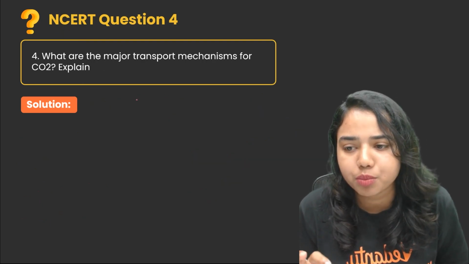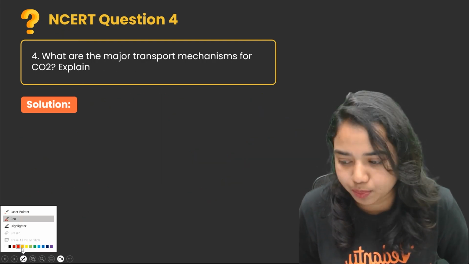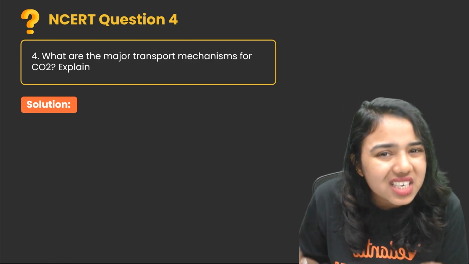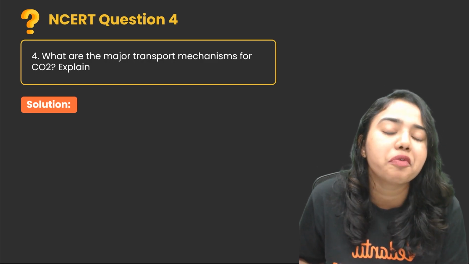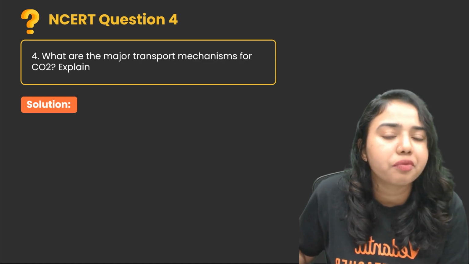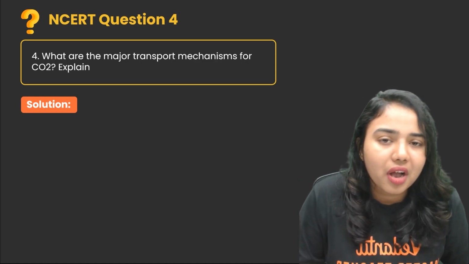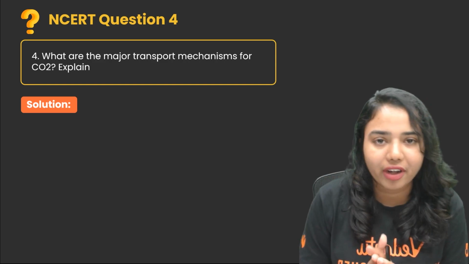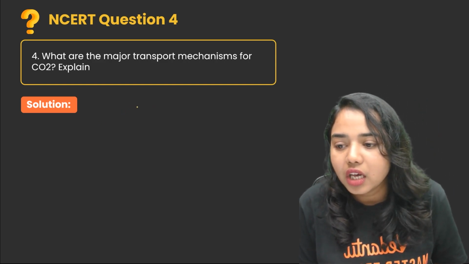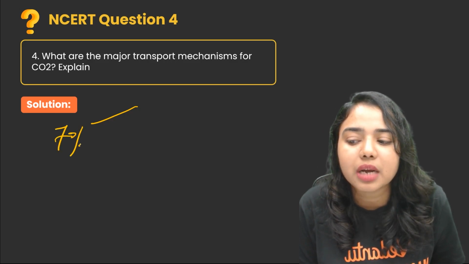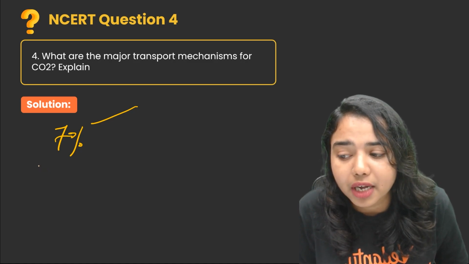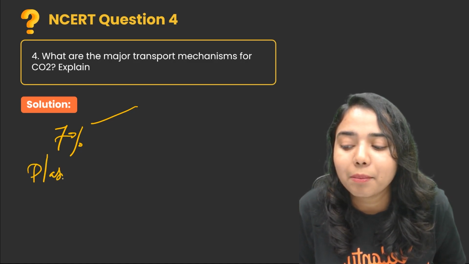What are the major transport mechanisms for carbon dioxide? Explain. In case of oxygen, we know 97% of the oxygen combines with the hemoglobin to form oxyhemoglobin. So the majority of the oxygen is transported in the form of oxyhemoglobin. But in case of carbon dioxide, it is slightly different. There are three major transport mechanisms for carbon dioxide. 7% of the carbon dioxide gets dissolved in the plasma.